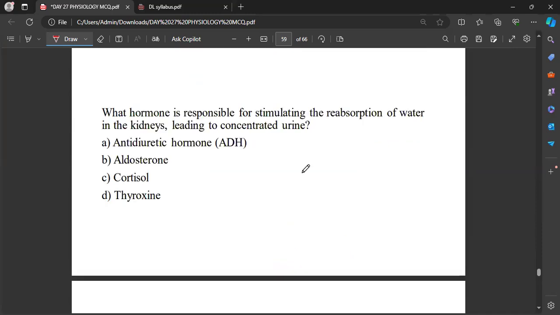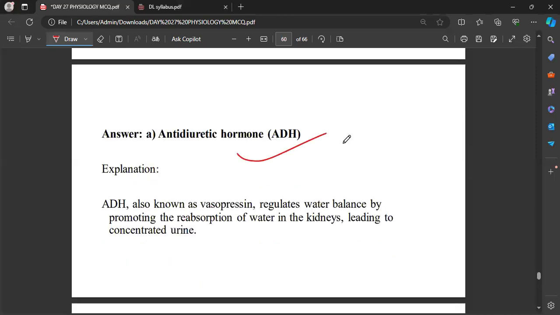And what hormone is responsible for stimulating the reabsorption of water in the kidney, leading to concentrated urine? This hormone is involved in the reabsorption of water. Whether that will be aldosterone or antidiuretic hormone or vasopressin, that will be the antidiuretic hormone.